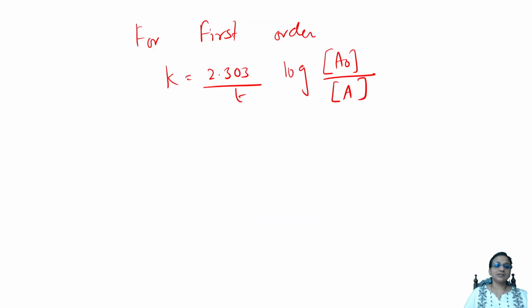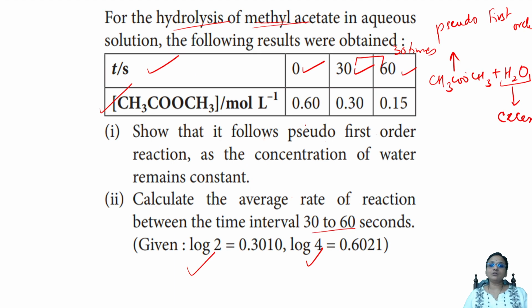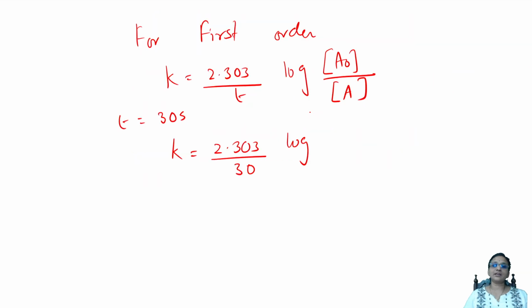So what am I considering? I'm considering t is equal to 30 seconds because the time difference is 30, correct? So substitute k is equal to 2.303 by 30. How much is the log value here? At 30 it was 0.3, at 0 it was 0.6. So write down. How much was initial? Initial was 0.6. How much is final? 0.30. Done, students. Easy. Now check. So this is your 30 seconds.